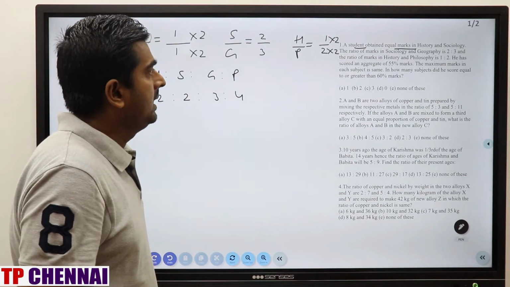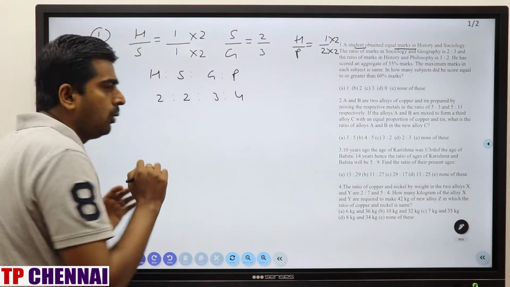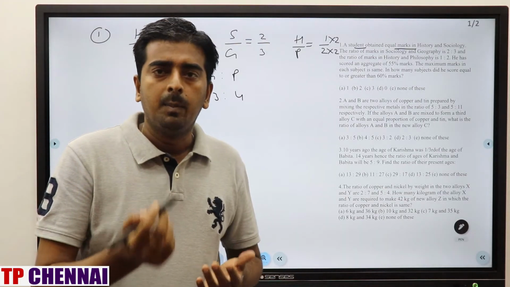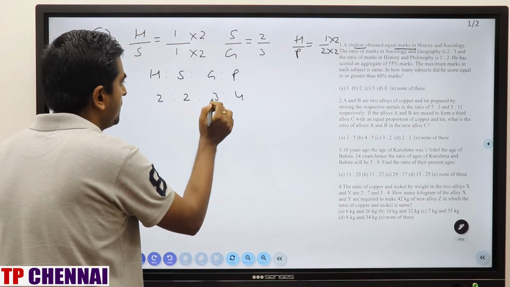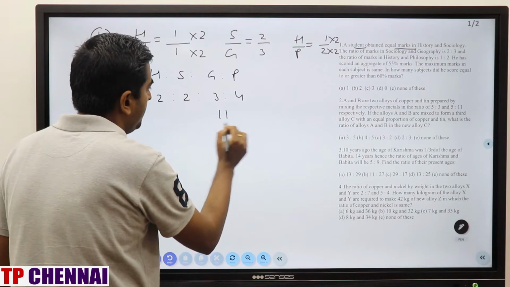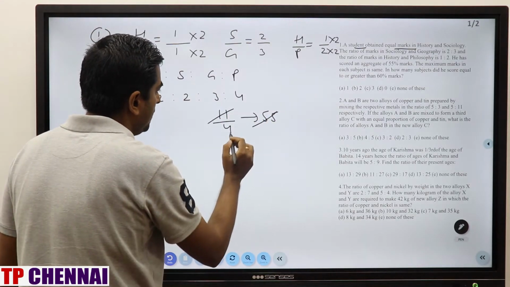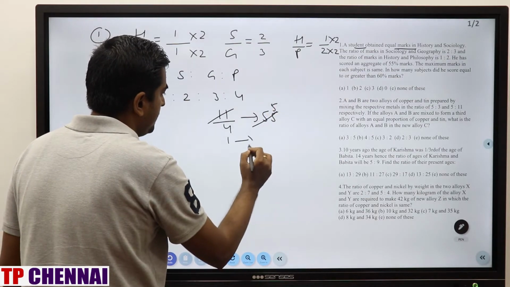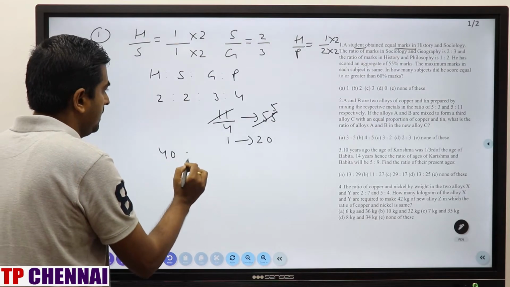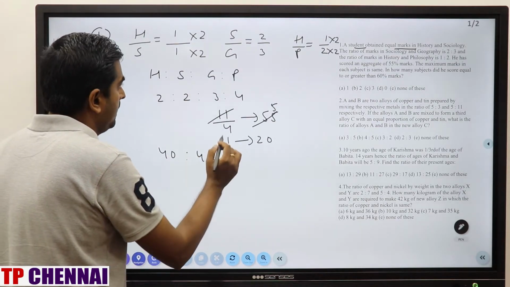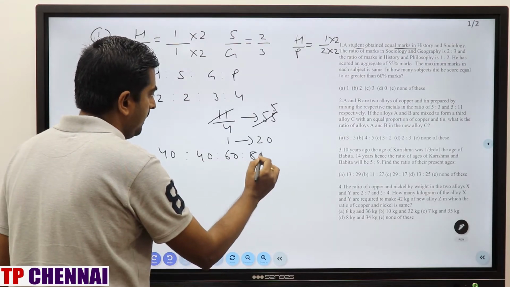Then they mentioned that he has scored an aggregate of 55% marks. That means, how to calculate percentage? Number of marks divided by number of subjects. So the number of marks is 2 plus 2, 4, plus 3, 7, plus 4, 11. 11 by 4 part is 55, so one part is 20. So history is 40, sociology is 40, geography is 60 and philosophy is 80.